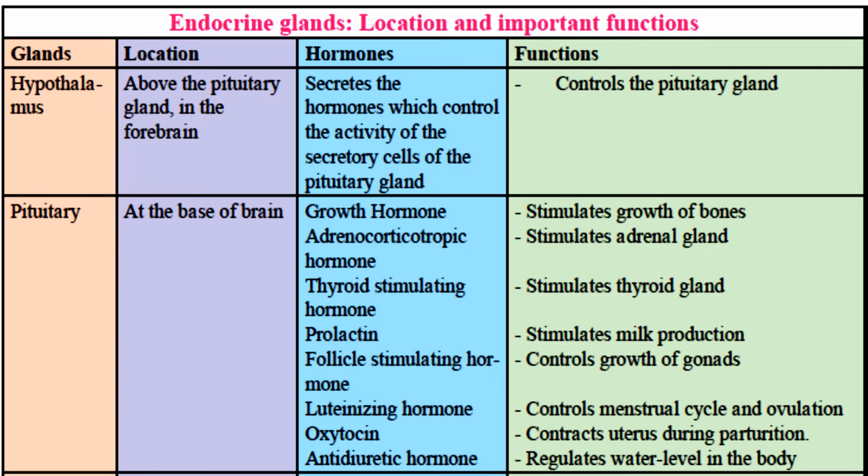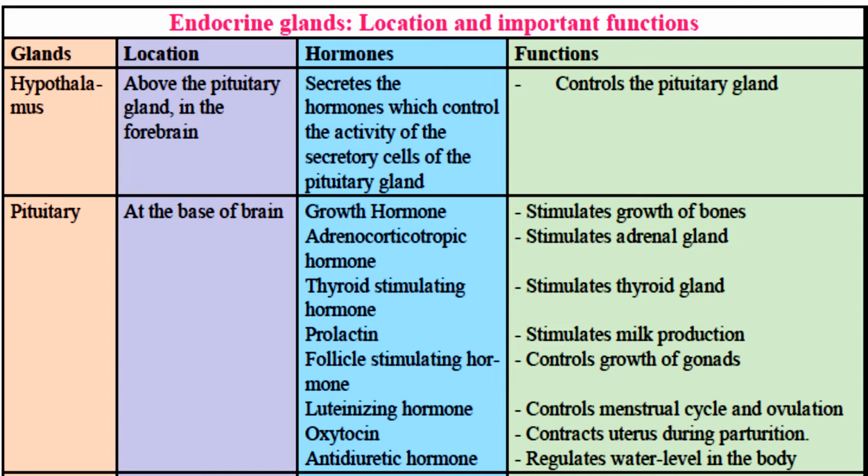Next you have this chart which is very important. Endocrine glands, the location and the important functions. Hypothalamus, it is located above the pituitary gland in the forebrain. ठीक है, हमारा जो ब्रेन है ना उसके नीचे की तरफ। It secretes the hormone which controls the activity of the secretory cells of the pituitary gland, and it controls the pituitary gland. The pituitary at the base of the brain, these are the growth hormones.